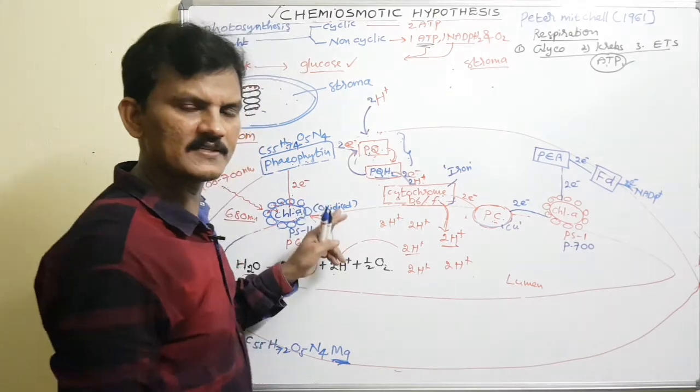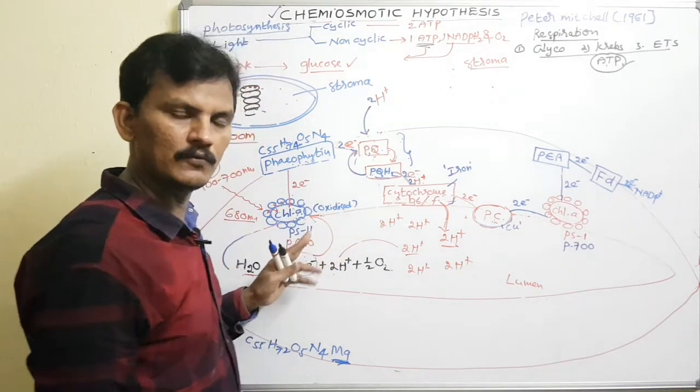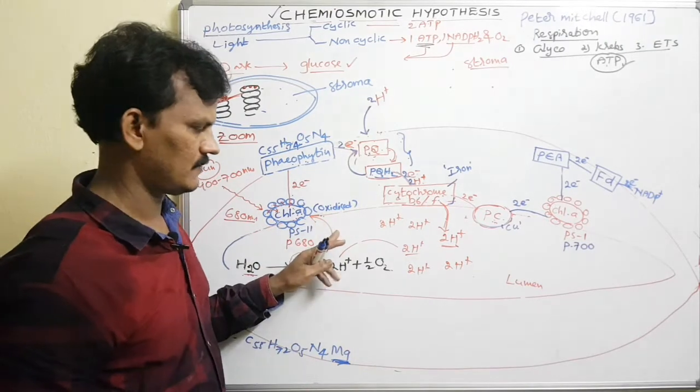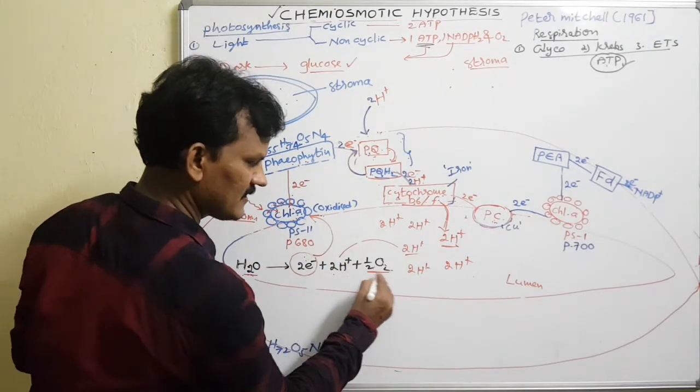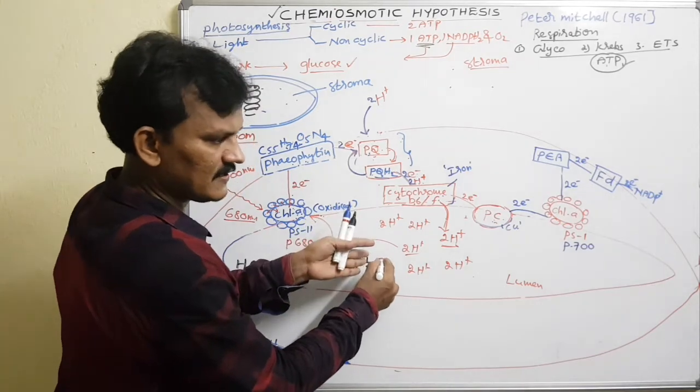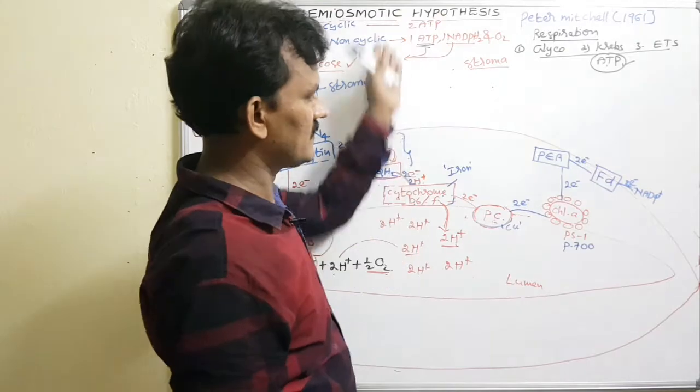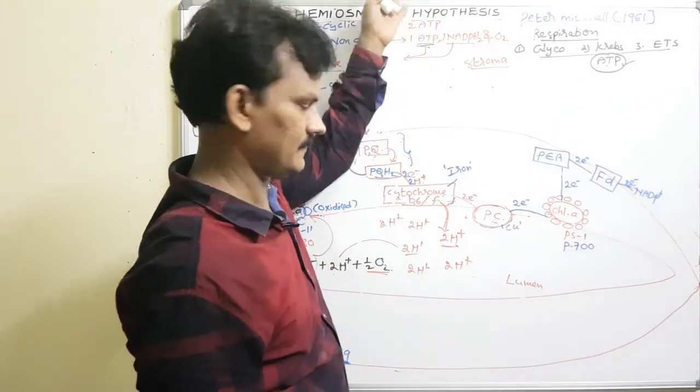The oxygen evolving complex has four manganese, calcium and chlorine. Whatever it may be, oxygen is concentrated in the lumen and diffuses out into the atmosphere; this is the source of atmospheric oxygen.